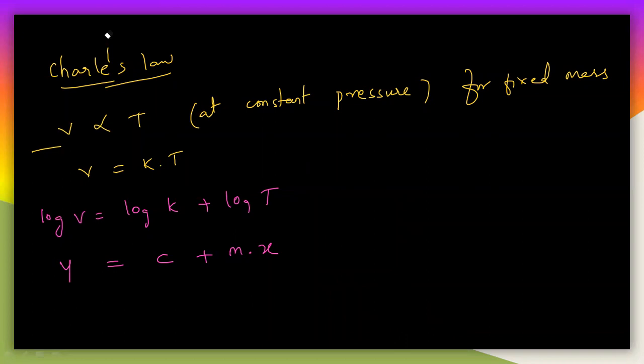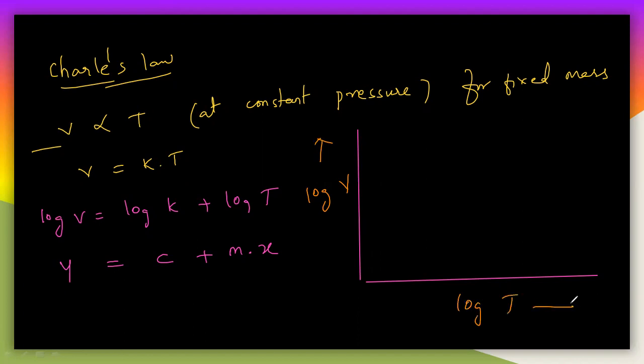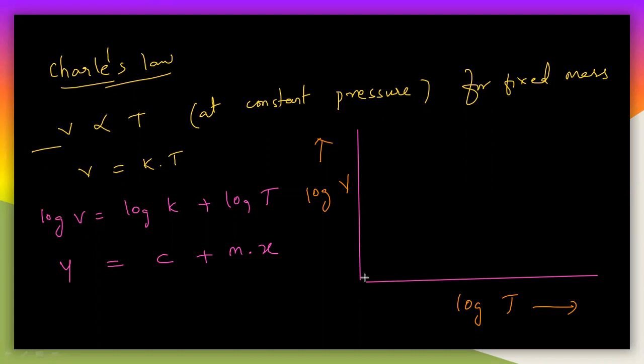So let us draw the graph for this. I will take log V on the y-axis, and on the x-axis I will take log T. And if you plot the graph for V is equal to KT, the graph is like mx plus c. So you will get a line like this.